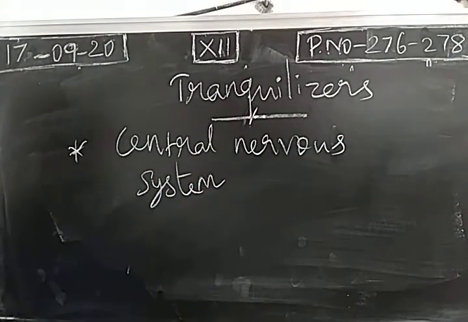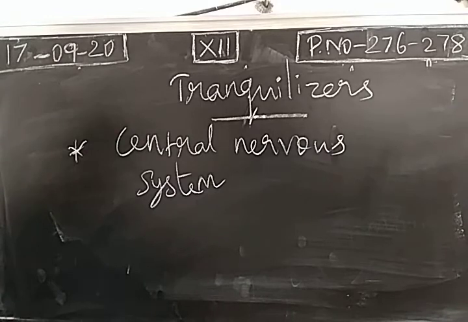As we said, a neurotransmitter is responsible for sensing the pain. So when we use the drug tranquilizers, it affects the central nervous system. There are two types of tranquilizers, major as well as minor. So tranquilizers are neurologically active drugs.